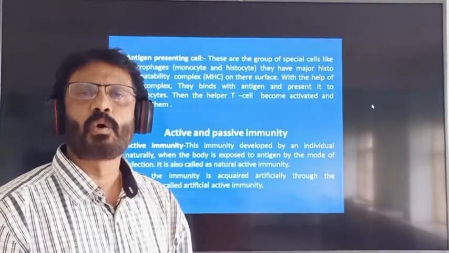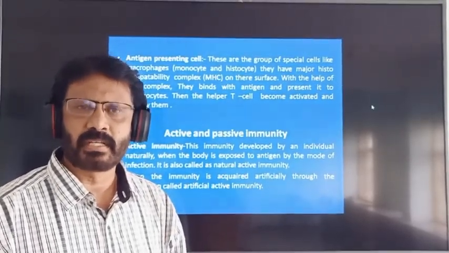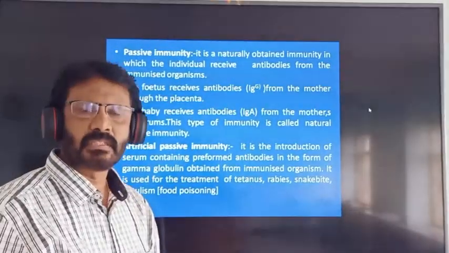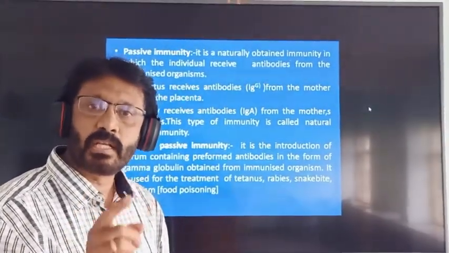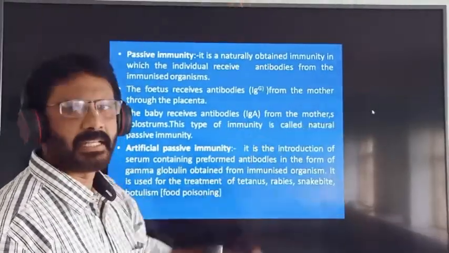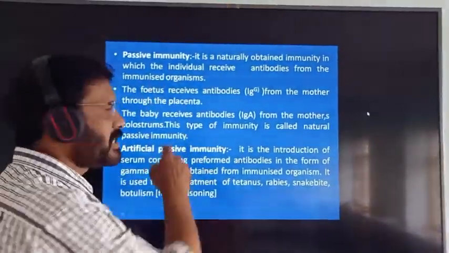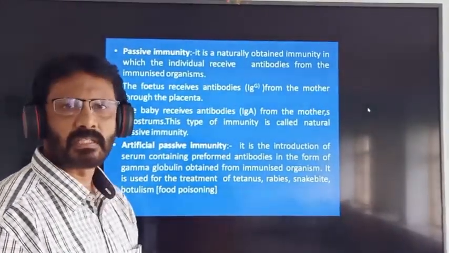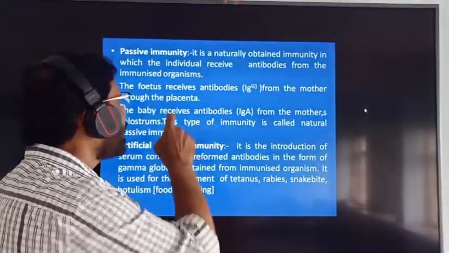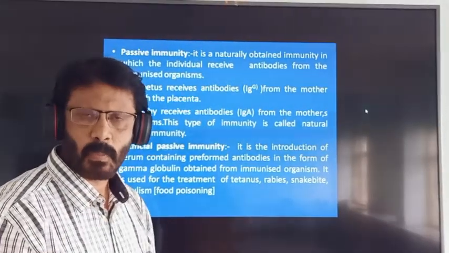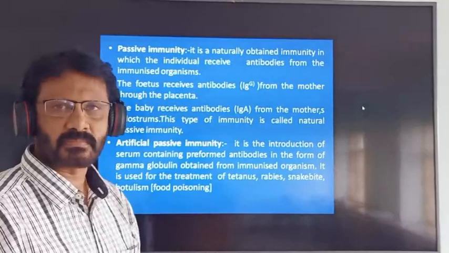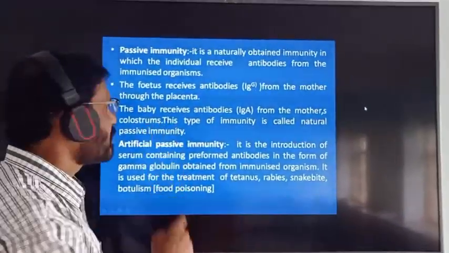Next point, what is passive immunity? Passive immunity is a naturally obtained immunity in which the individual receives the antibodies from the immunized organisms. So passive immunity is of two types.